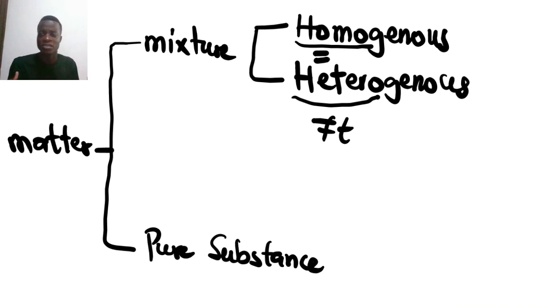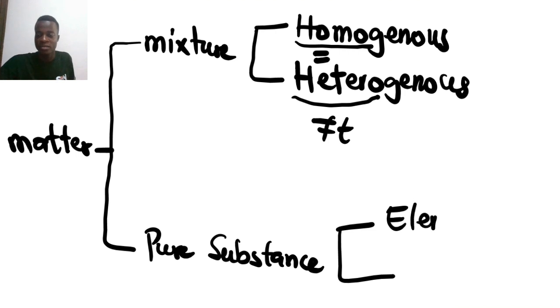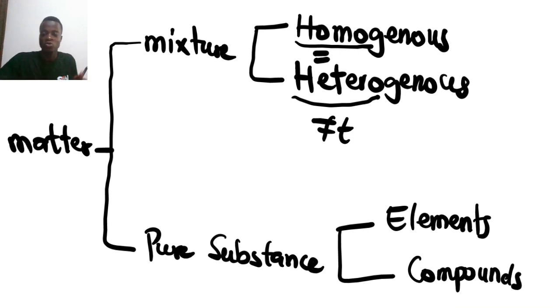Now, what about pure substances? There are two types of pure substances. They are elements, and then they are compounds. Okay, so let me talk about elements first.